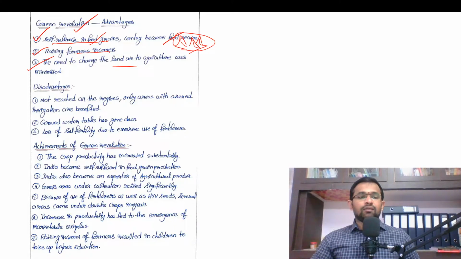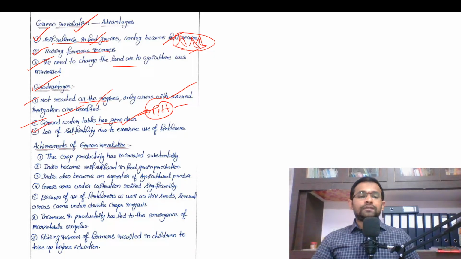Right? Then, what are the disadvantages of the Green Revolution? As I said, this hasn't reached all the regions. Only areas with assured irrigation are benefited. And groundwater table has gone down. The states like Punjab and Haryana, which were the states in the first phase of the Green Revolution, there the over exploitation of groundwater led to decline in the groundwater table in these two states, particularly in Punjab and Haryana.